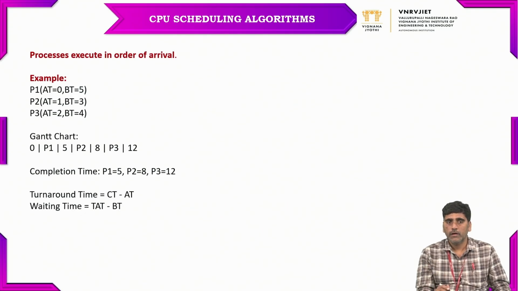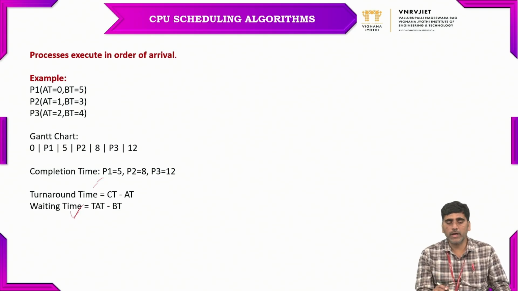So what is the main importance of doing this algorithm? To find out the turnaround time and the waiting time of each and every process. The main intention of the algorithm is to find the turnaround time and the waiting time. These times decide the efficiency of the CPU scheduling algorithms.